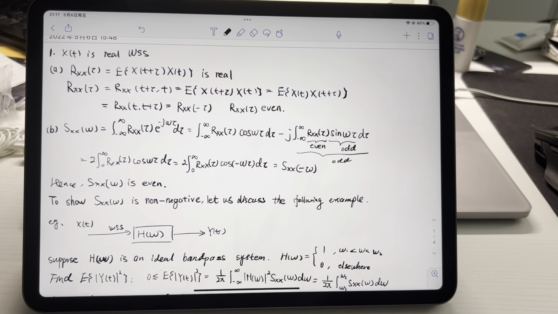The second question is to prove that SXX(omega) is even and non-negative.